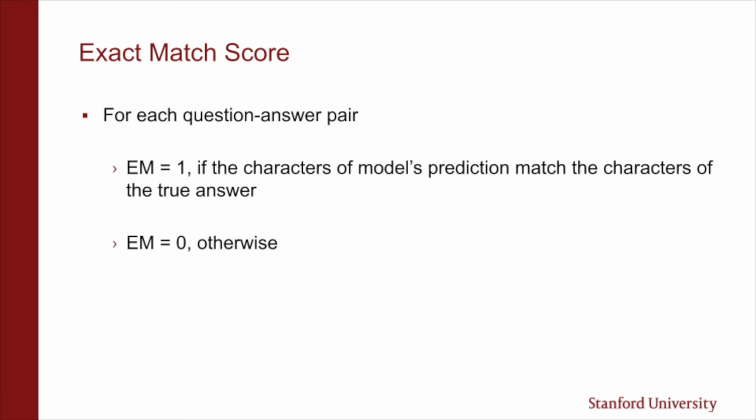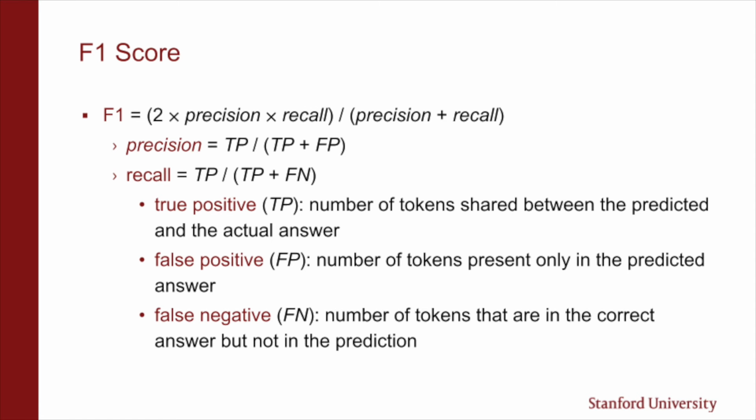Let's briefly go over the definitions of F1 and EM scores. Exact match is a binary indicator where 1 stands for yes and 0 stands for no as to whether the predicted answer perfectly matches the actual answer. F1 score is a looser metric that measures the average overlap between the model's prediction and the ground truth answer. F1 score is a harmonic mean of precision and recall. You can see a detailed breakdown of precision and recall calculations in the context of question answering tasks on the slide.